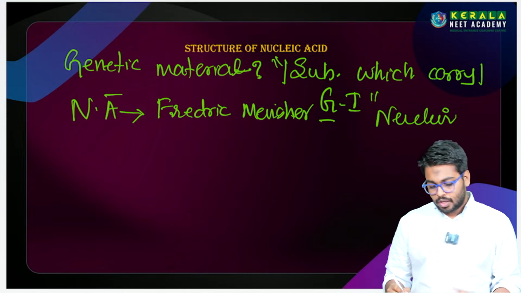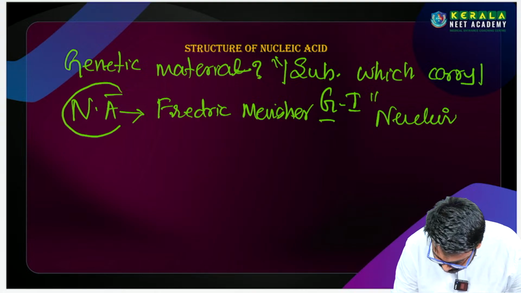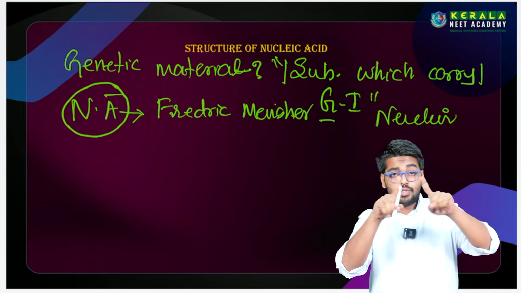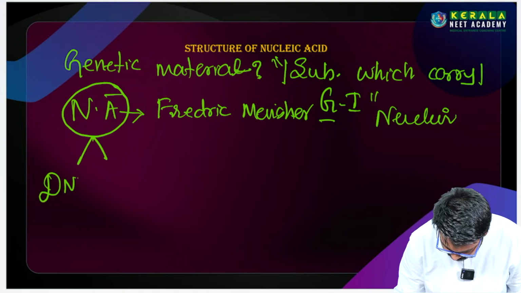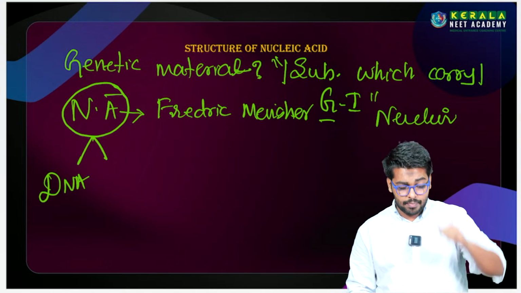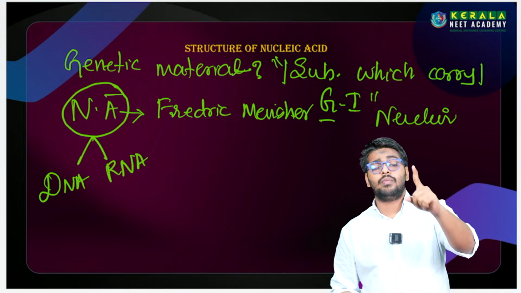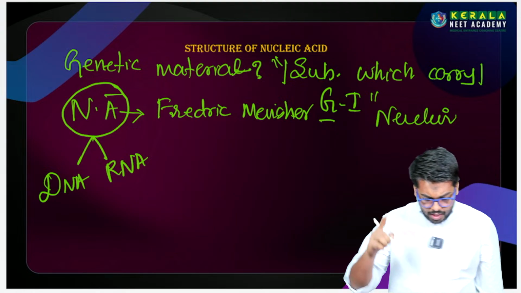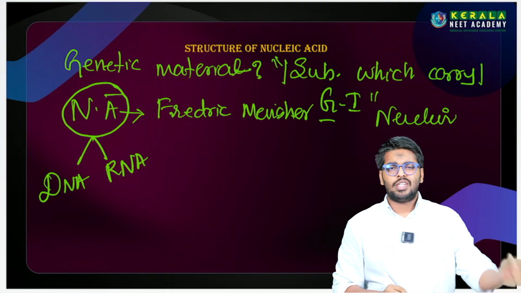This is the concept of nucleic acid. There are two types of nucleic acid: the first is DNA and the second is RNA. What are the major differences between DNA and RNA? It is a very small difference.